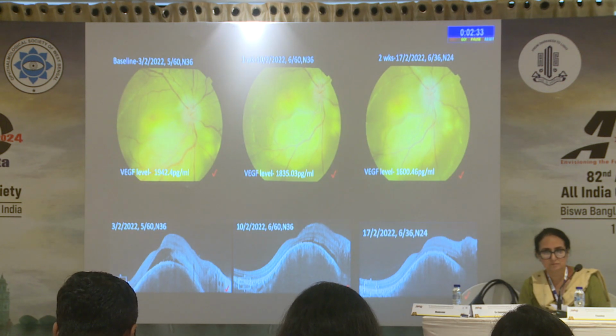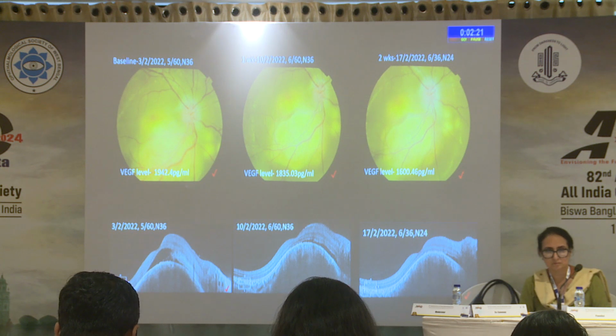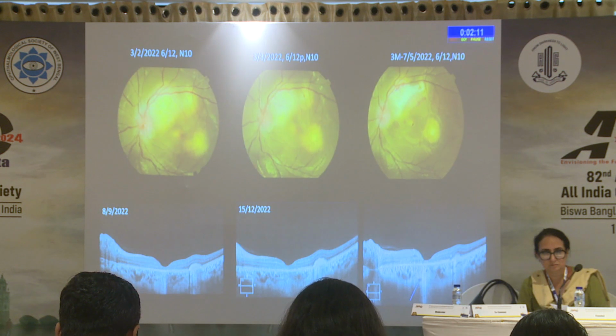This is the timeline of the right eye, which was treated with 4 intravitreal injections of moxifloxacin along with Avastin, and you see the high VEGF levels which were touching 2000 picograms per ml. There was a beautiful regression of the granuloma in the right eye, and the patient recovered a vision of 6/18 N8 after 4 injections along with systemic ATT and steroids.